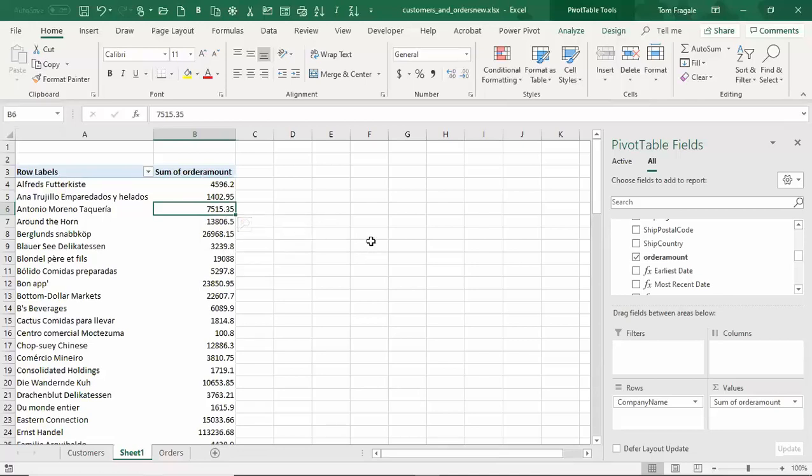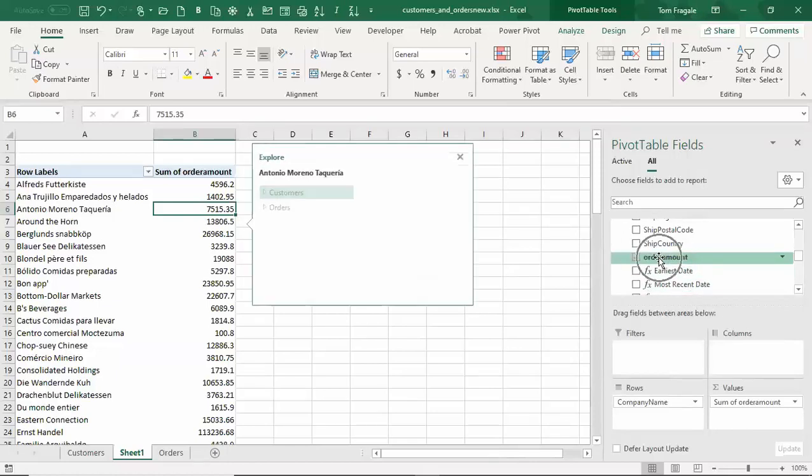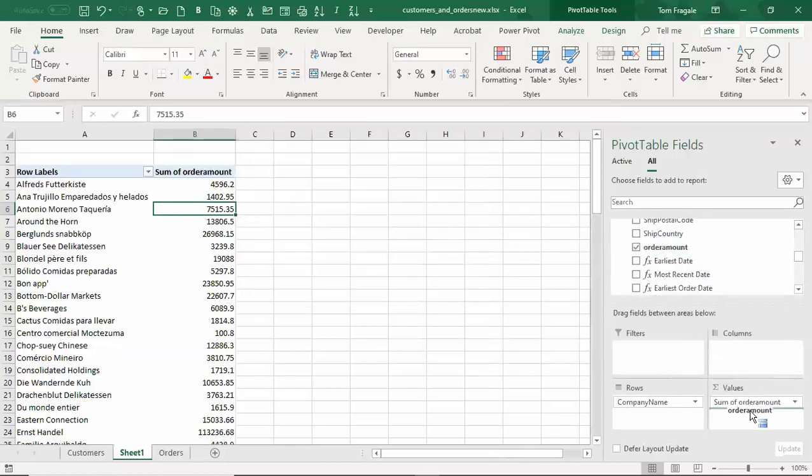Now let's get the count, how many orders did each customer make? So the PowerPivot has elements of the normal pivot table. So I'll pick up order amount from the fields and drag it down here into the values again.